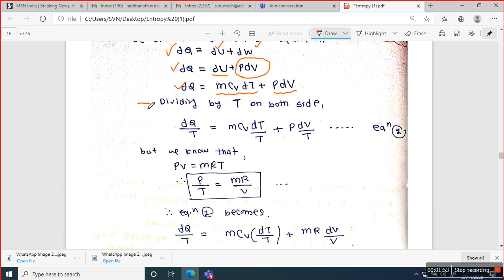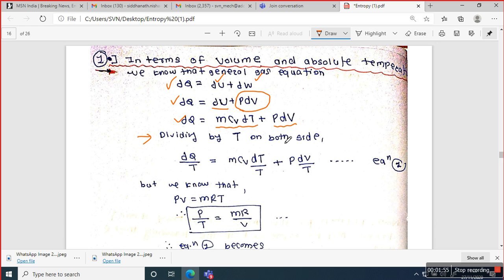After that, we divide by T on both sides. After dividing by T on both sides, we get dQ by T equals m cv dT by T plus P dV by T. Starting with the first law of thermodynamics, we put in the general formulas of internal energy and work done, and then divide by T on both sides.